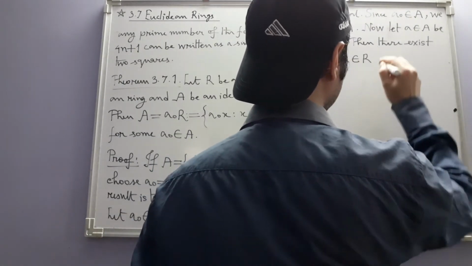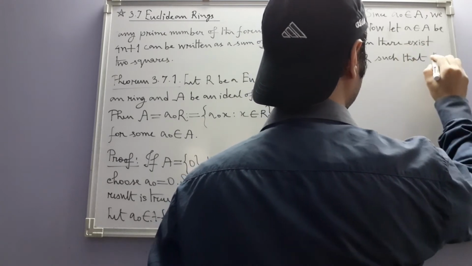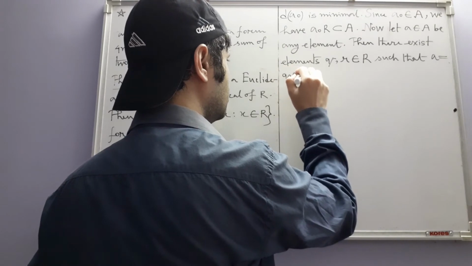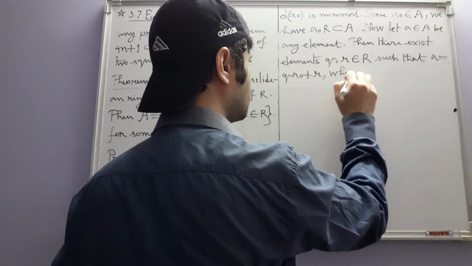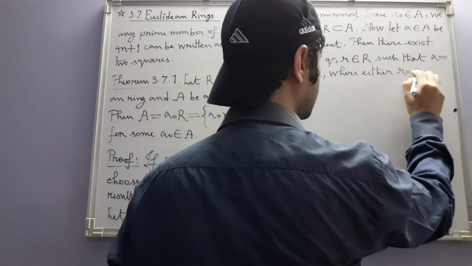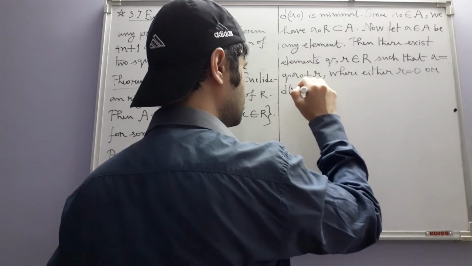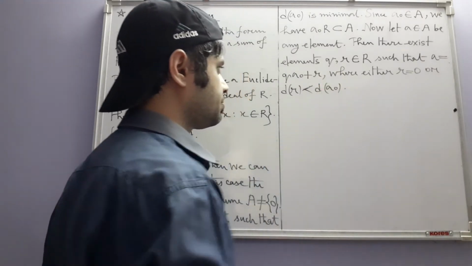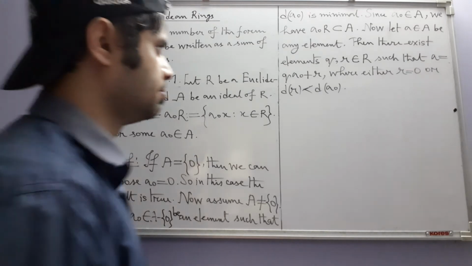So two such elements exist such that a is equal to q a naught plus r, where either r is 0 or the D value of r is strictly less than the D value of a naught. Okay, so we have just applied the second condition.